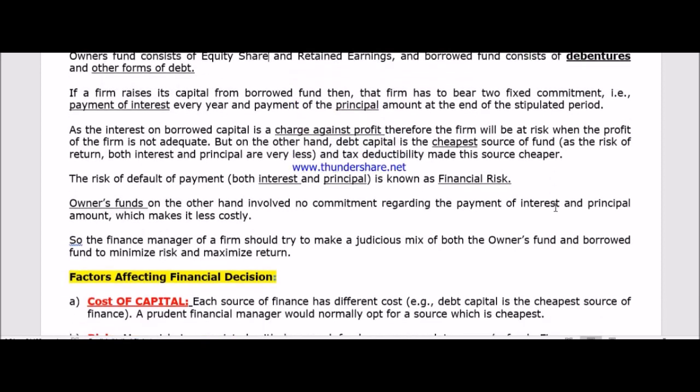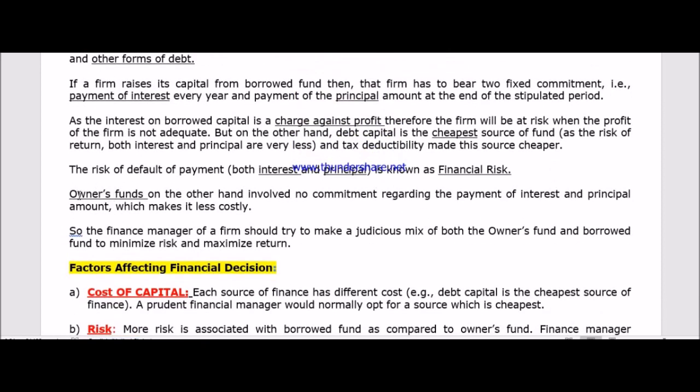Now come to the owner's fund. In the case of owner's fund, there is no such risk of repaying interest or the principal amount. But there is a problem: the cost of the owner's fund is very high. Now try to understand the condition. Borrowed fund: high risk but low cost. Owner's fund: no risk but very high cost, very costly.